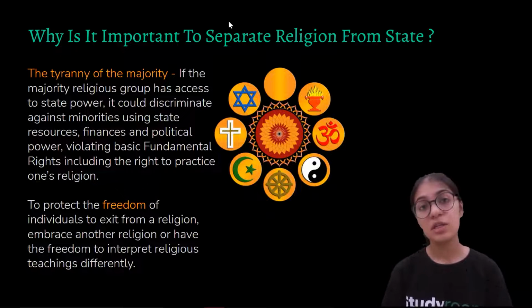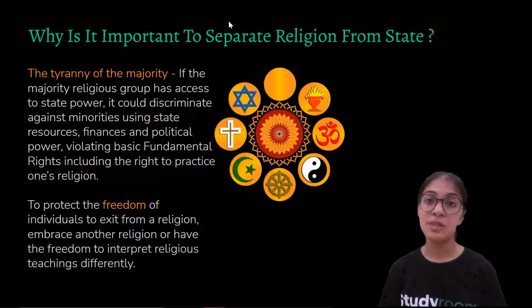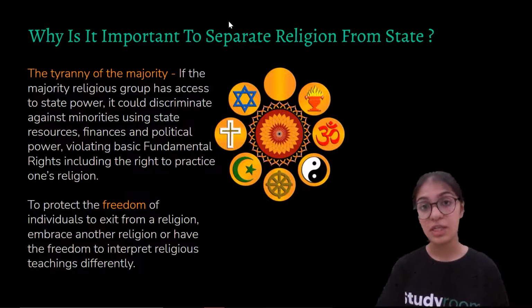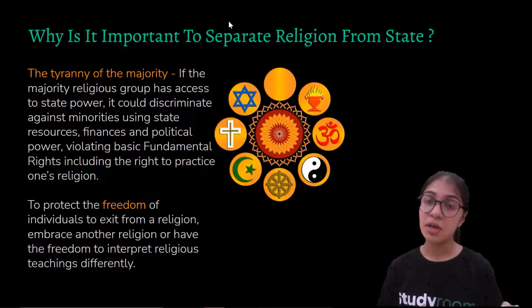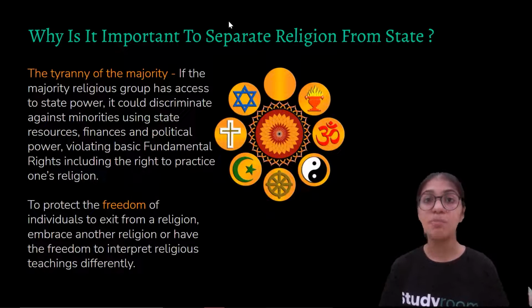That happens when there is an absence of secularism, when the state promotes only one religion, supports and propagates only one religion. That religious community comes into state power, and sometimes it uses the state power to dominate the other minority religious communities, as we saw in the previous examples.